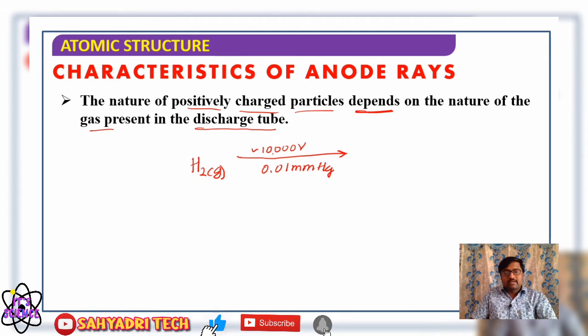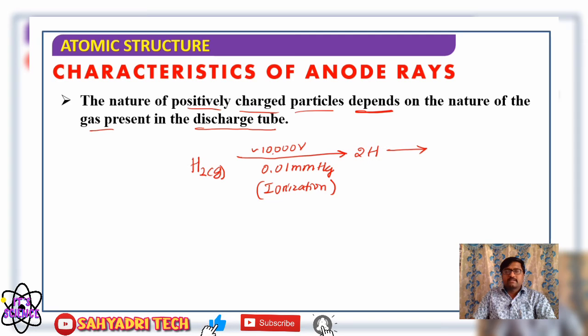Gaseous molecules undergo ionization. When you pass high electric voltage at reduced pressure, gaseous molecules are first converted into atoms, so there will be formation of nascent hydrogen.